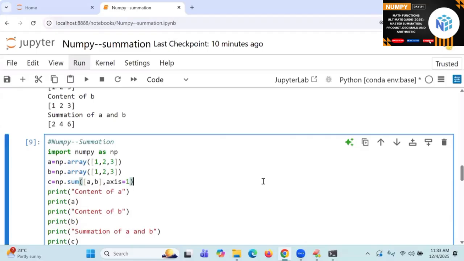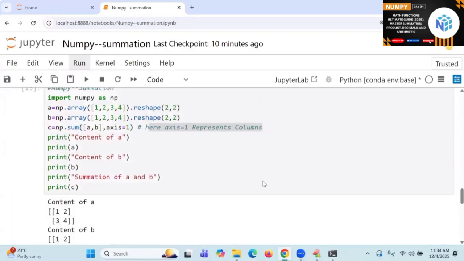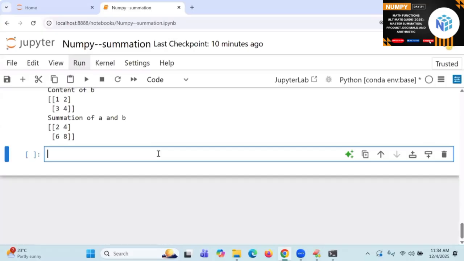Next. Add will give you two values added, element wise. But summation is a group of values being one sum, another group of values being another sum. If you represent both of them, both sums will become the total sum. Your external marks plus mid marks will become total marks. Adding mid marks and adding external marks is summation. Adding mid marks plus external marks is also called total marks. That is summation only. Are you getting me? Right. This is called sum and add.